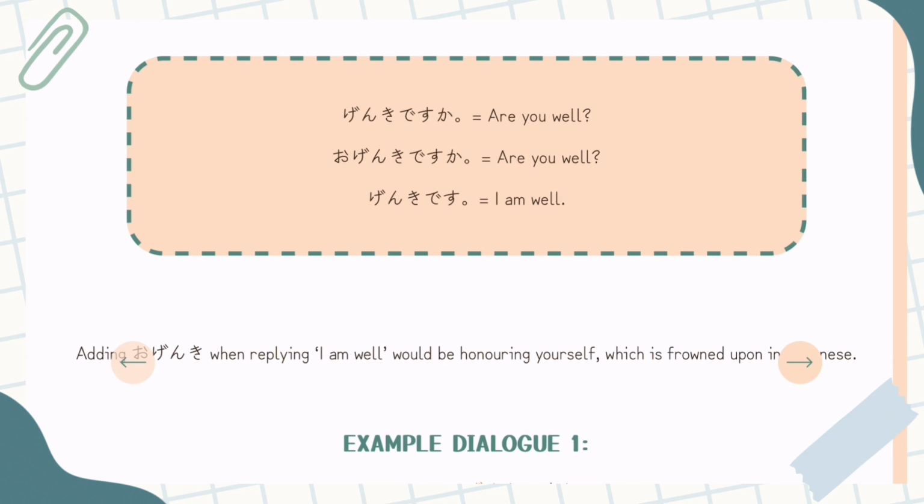Keep in mind, お isn't literally honorable. I hate translating it to that, but that's what a lot of the textbooks call it. It's honoring. So when you're saying お元気ですか, you're saying are you well, in a kind of respectful way. However, if you say お元気です, you're saying I am respectfully well. It just does not work.